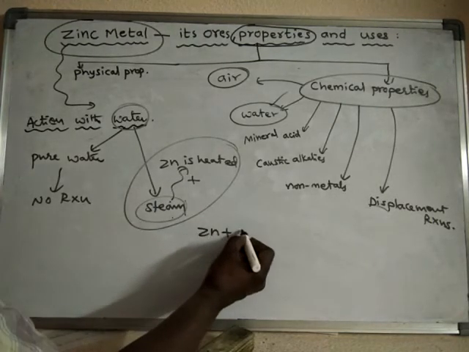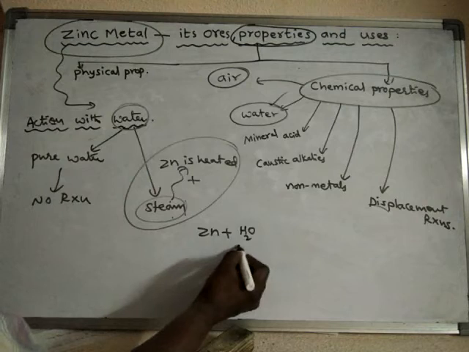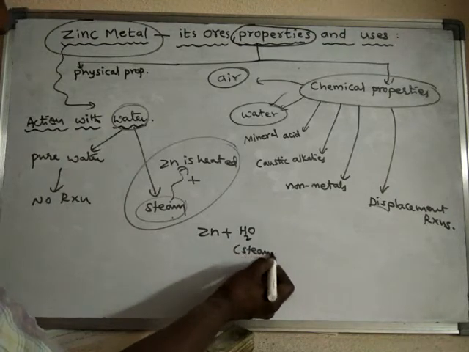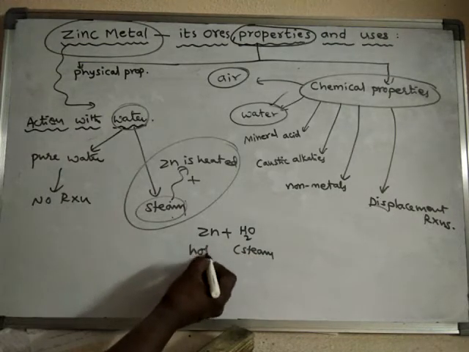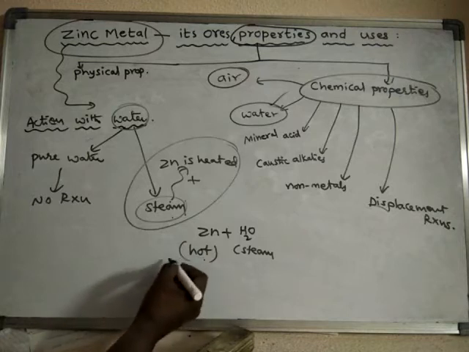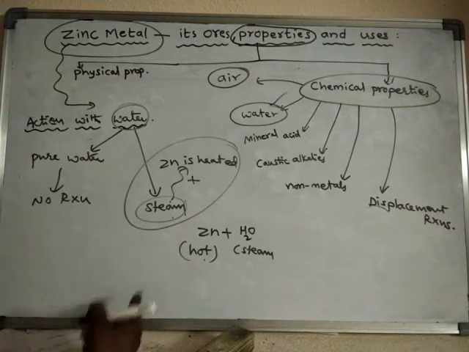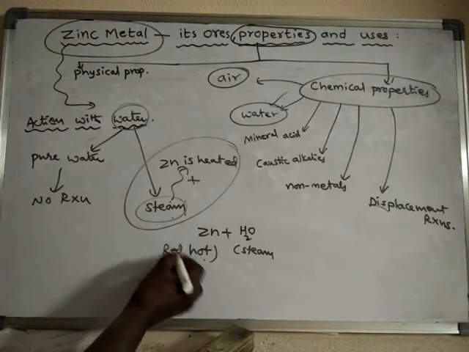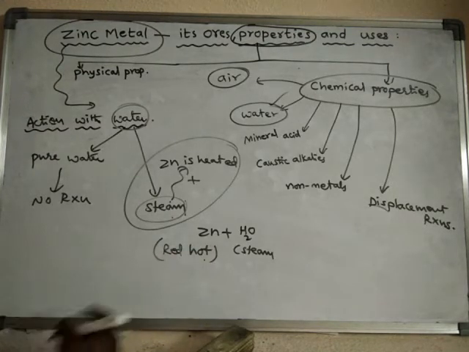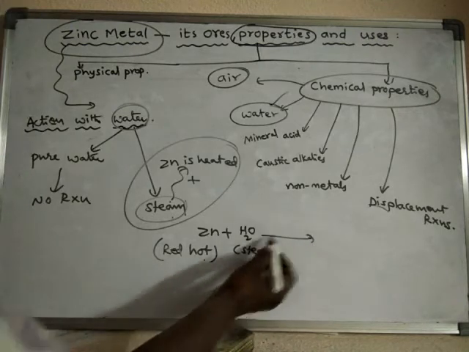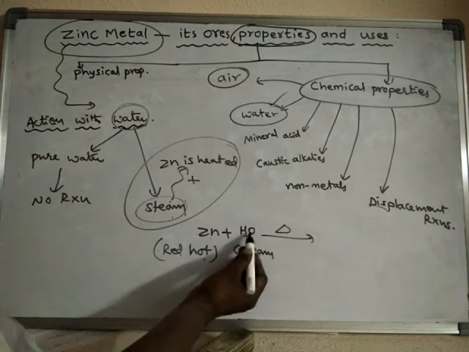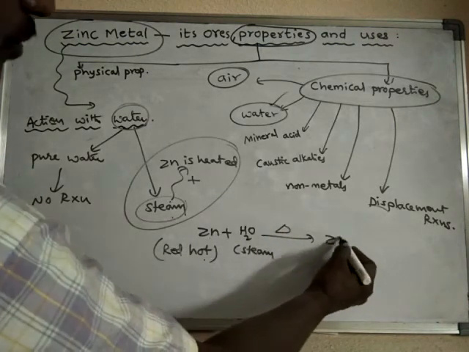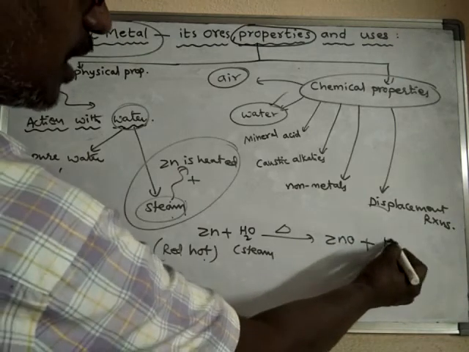Zinc plus steam, water in the form of steam. This zinc is hot, red hot, it should be heated to a very high temperature, and at that temperature zinc will take oxygen and form zinc oxide and liberates the hydrogen gas.